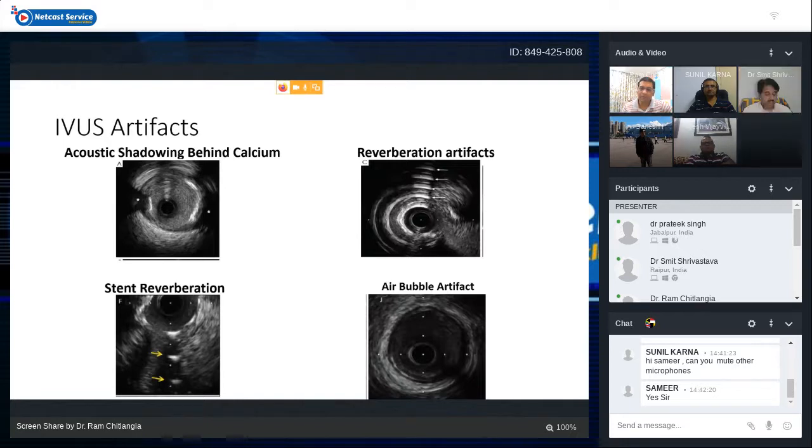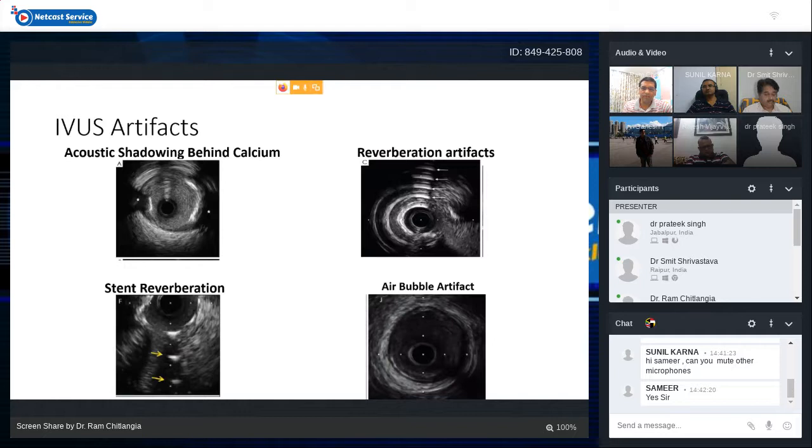Then there can be air bubble artifact. If we leave some air bubble inside the sheath, then the sound waves cannot penetrate the air very well, and obviously the image quality goes down drastically even with the new catheter. So you have to take out the catheter from the guide catheter outside the body, flush it properly, and then reinsert it to remove these types of artifacts.